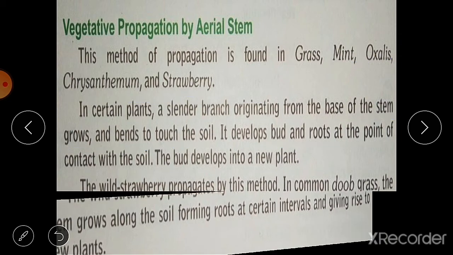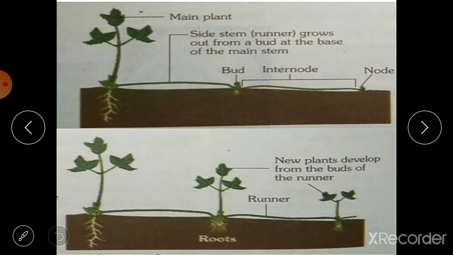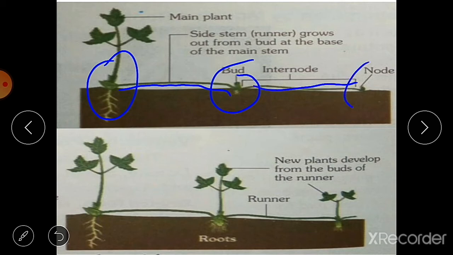So you can see the example here. This is the main plant, and this is the side stem, or runner, and this grows out from a bud here. Here is the bud at the base of the main stem, and this is the internode. This is again a node. So at every node, if the plant touches the ground, the soil, roots grow at the nodes, and the shoot also starts growing.